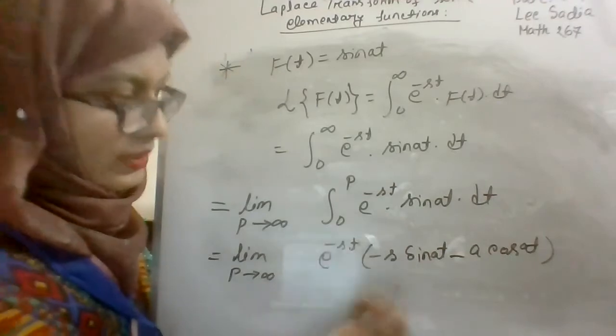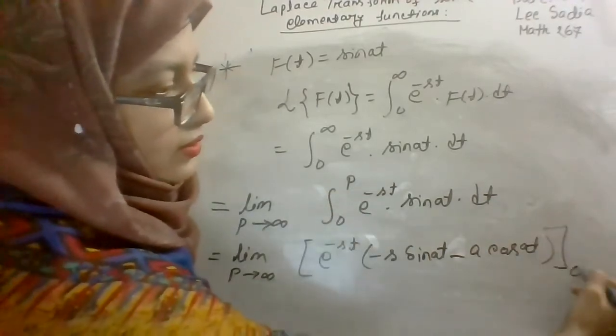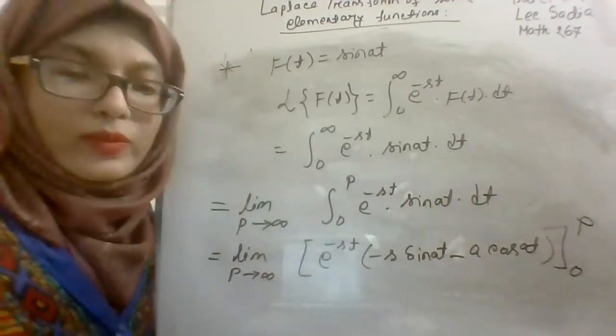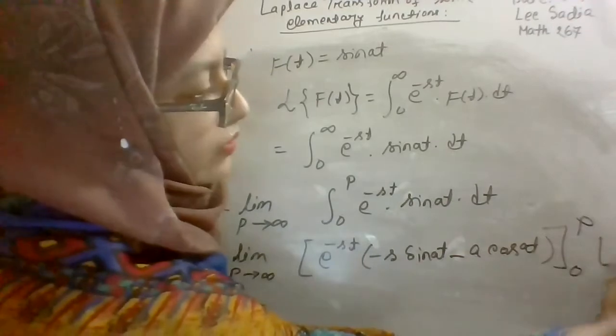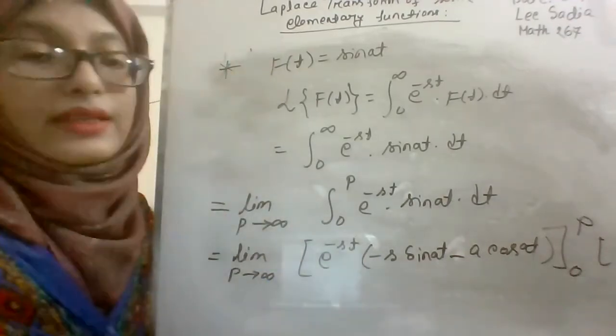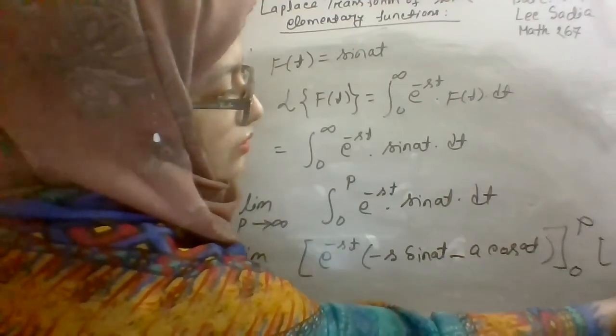And you have to use the upper and lower limit, that is 0 to p. Is there any problem to understand this result? I expect that all of you write down that formula as your side note.